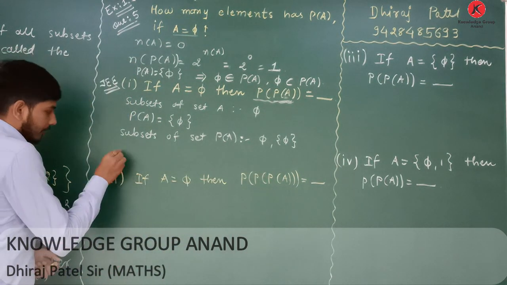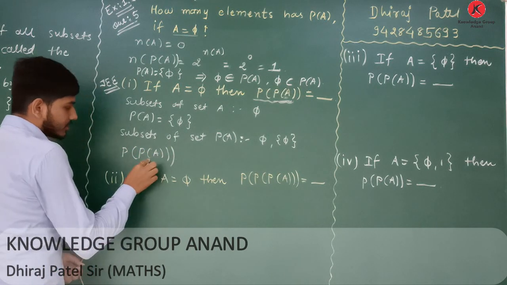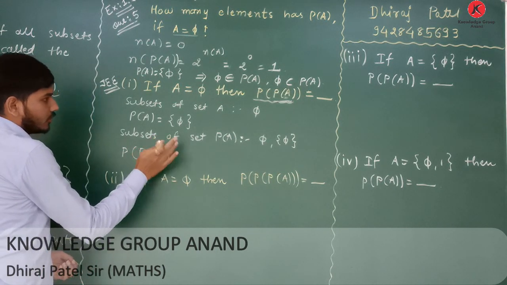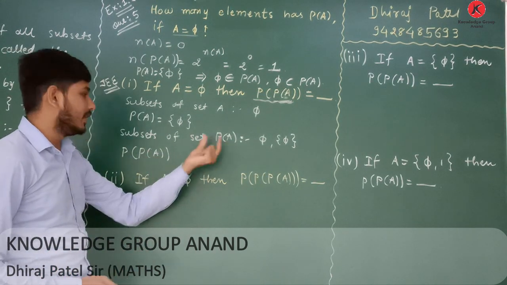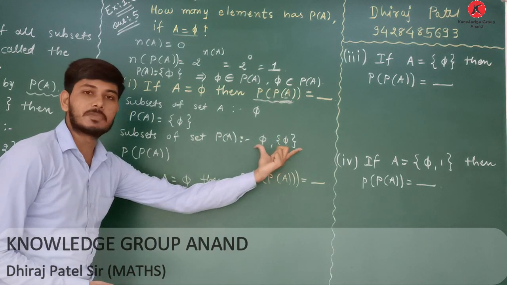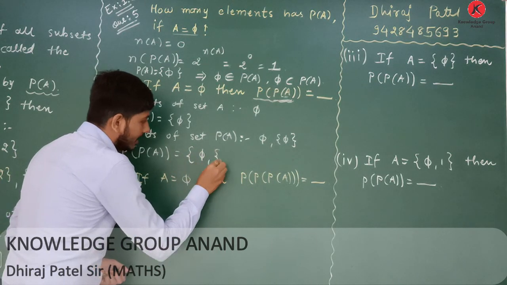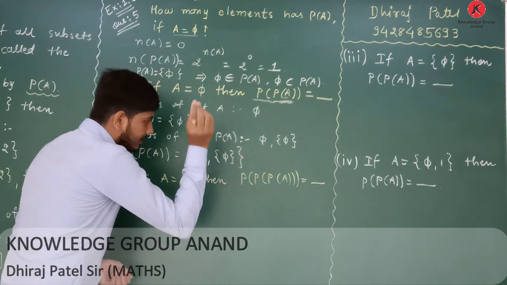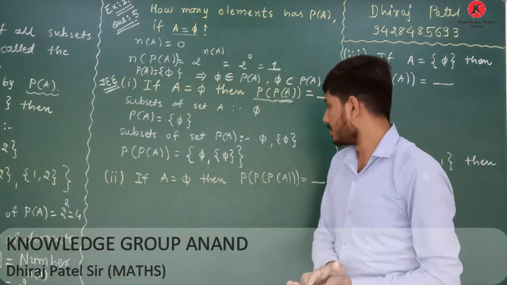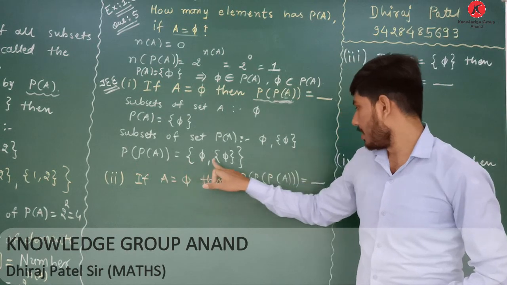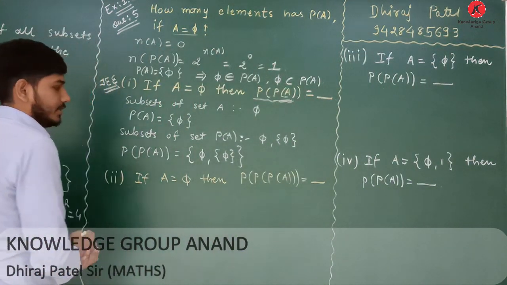Now, power set of P of A, that means the collection of all the subsets of P of A. So the collection of all the subsets of P of A is equal to null set and curly bracket 5. This is our power set of P of A. It is clear for you? This is our first question.